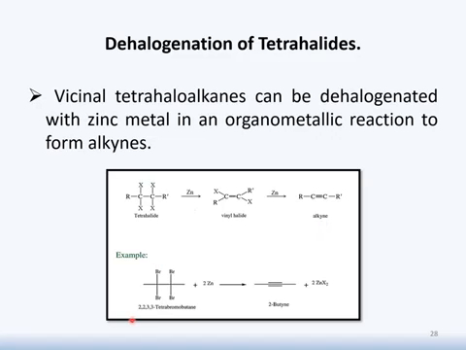Its example could be, suppose we have 2,2,3,3-tetrabromobutane, which in the presence of zinc is responsible for the production of 2-butyne, plus we have production of zinc dihalide.